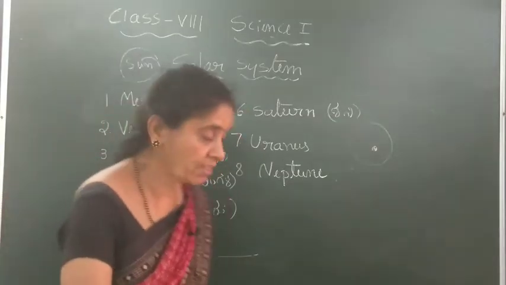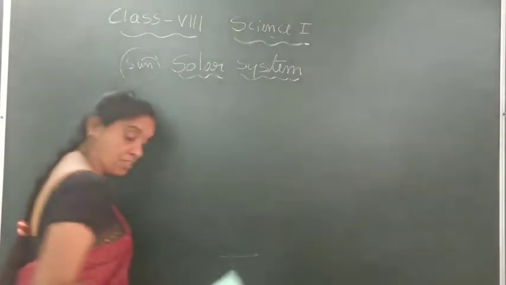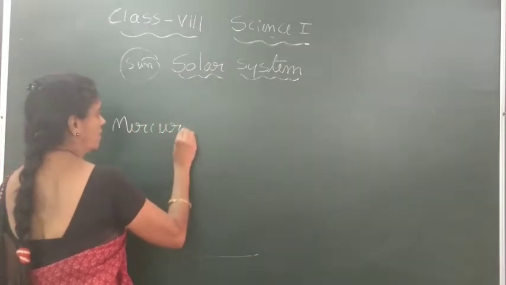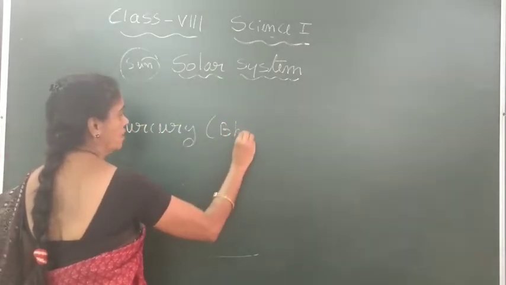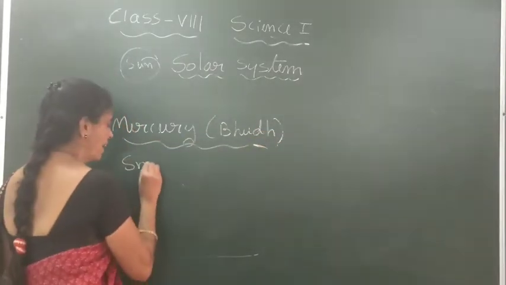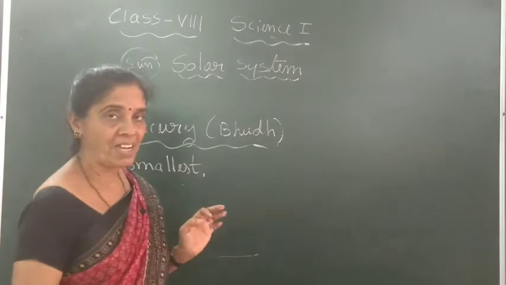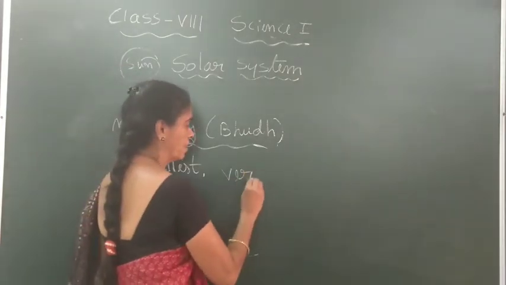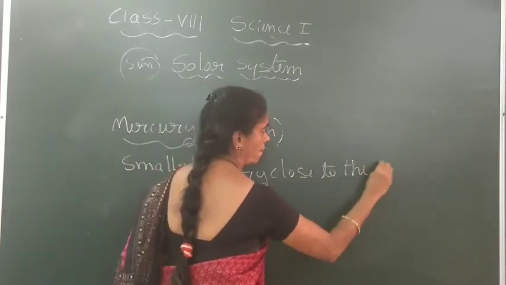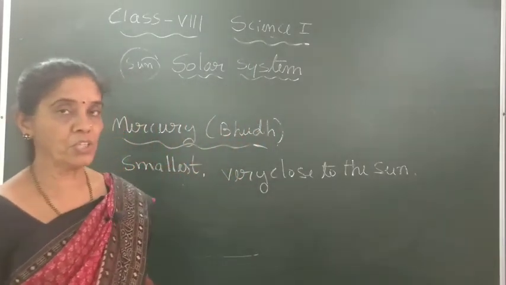So we will take the planets one by one. The first planet in our solar system is Mercury, Budh Graha. This is the smallest planet in the solar system and it is very close to the Sun.